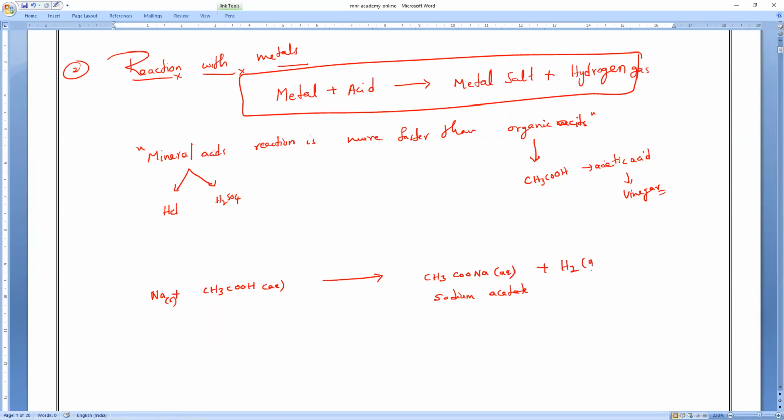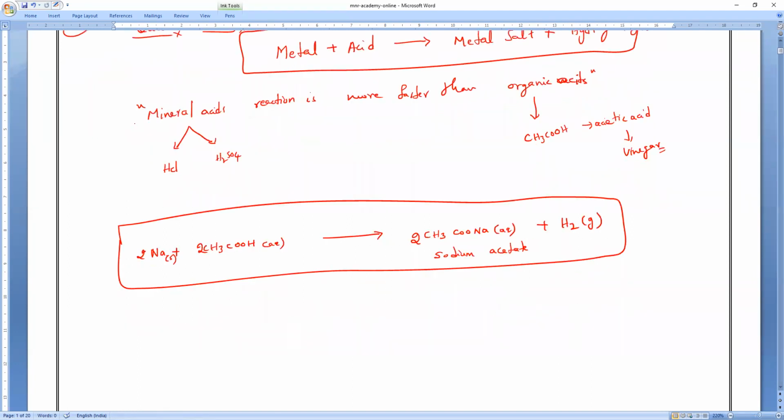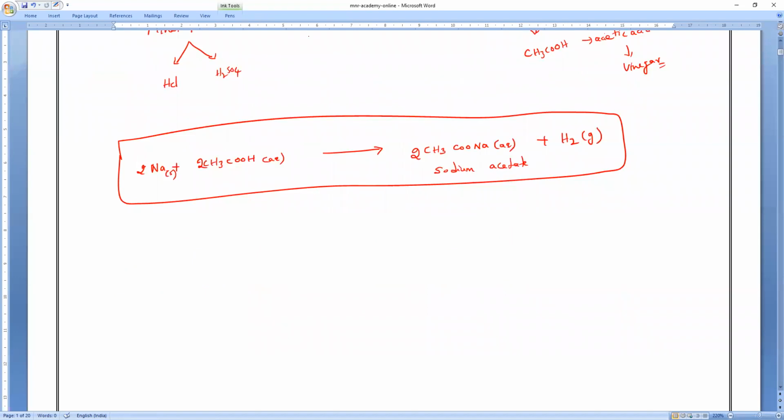All of you, the hydrogen gas. Balancing: 2Na plus 2CH3COOH gives you 2CH3COONa plus H2. So this is the example for a metal reacting with what acid? Everybody? Metals reacting with an organic acid. That is what you have to remember.